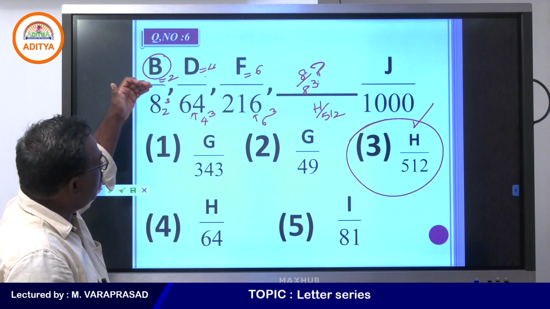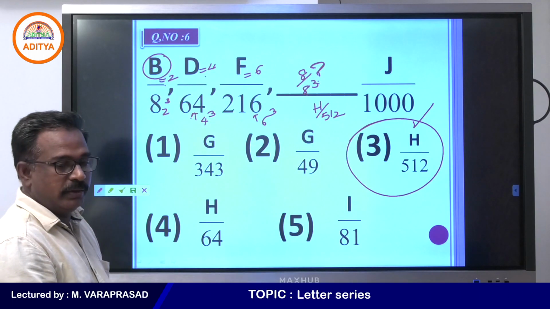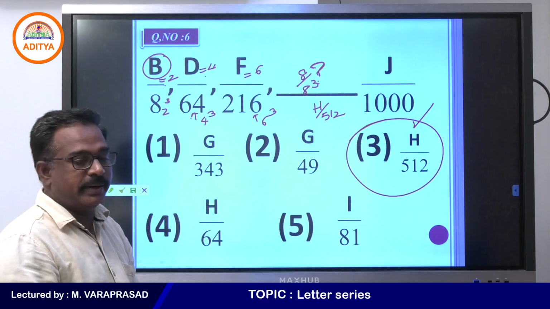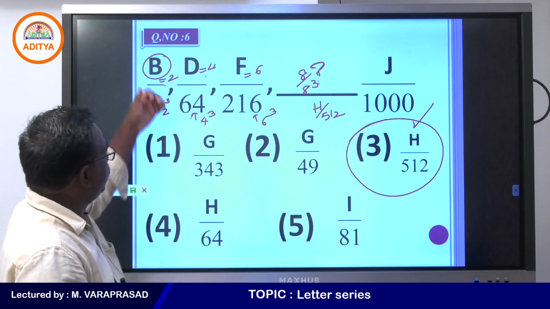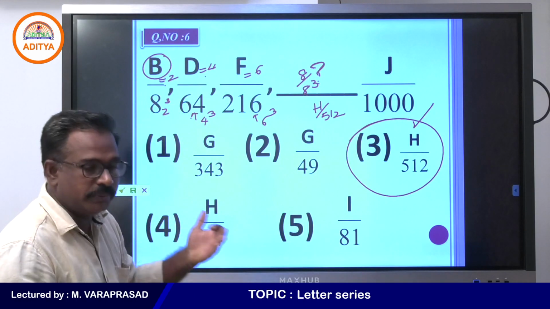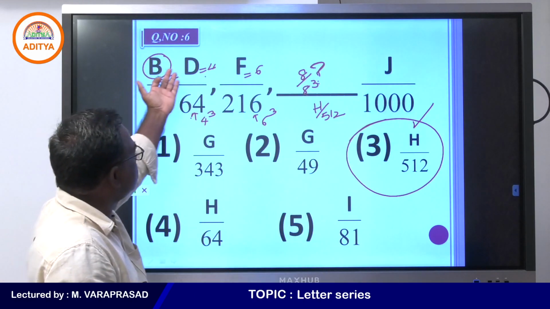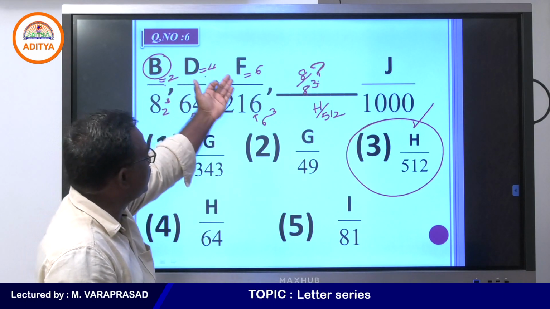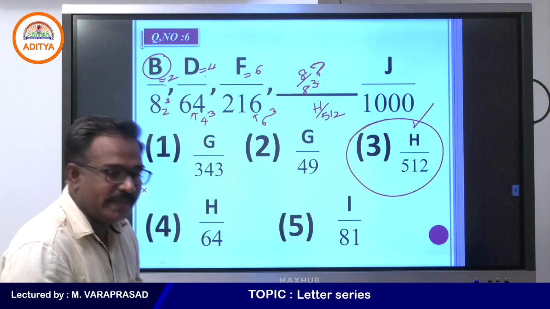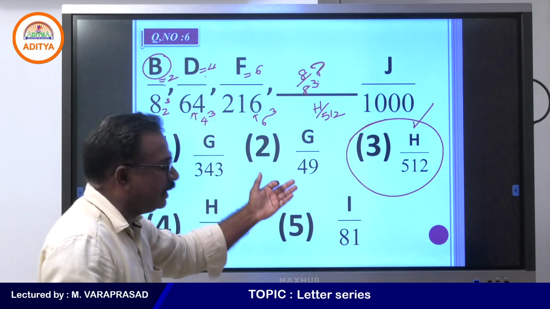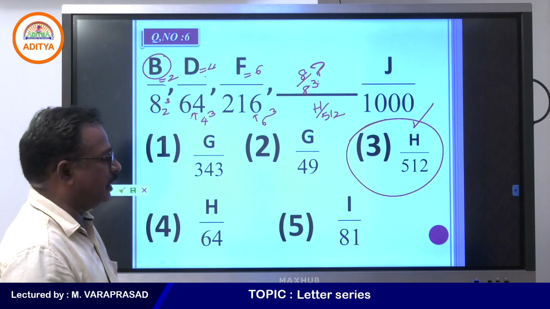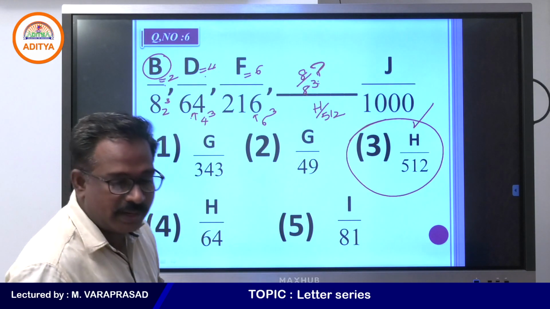The numerator is the place value, and the denominator is the cube of the place value. If you go on like that, even numbers are going on: 2, 4, 6, 8. So the 8th letter is H by 8 cube, 512. Yes, my students, did all of you understand?